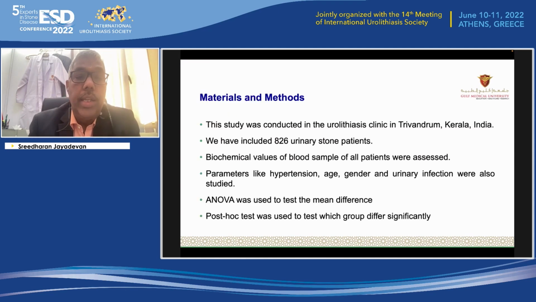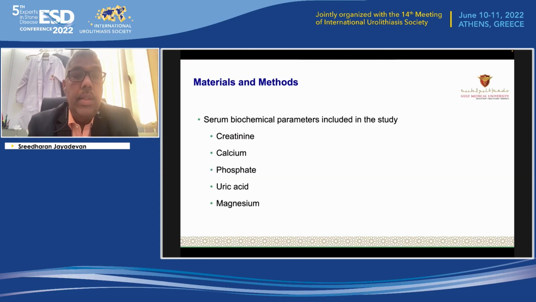So what we did, the study was conducted in the urolithiasis clinic in Trivandrum, Kerala, India. We included 826 urinary stone patients. The biochemical values of blood samples of all patients were assessed. The parameters like hypertension, age, gender, and urinary infection were also studied. The statistical test used here was analysis of variance, and the post-hoc test was used to test which group differs significantly if the analysis of variance shows statistical significance. The serum biochemical parameters included in the study were creatinine, calcium, phosphate, uric acid, and magnesium.